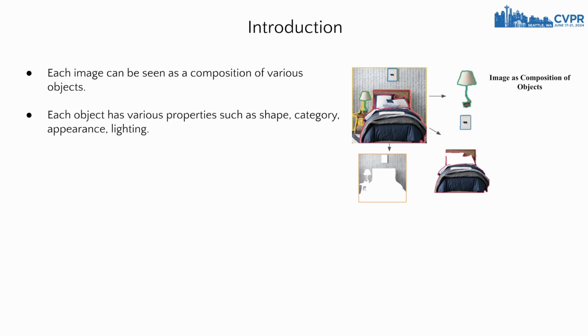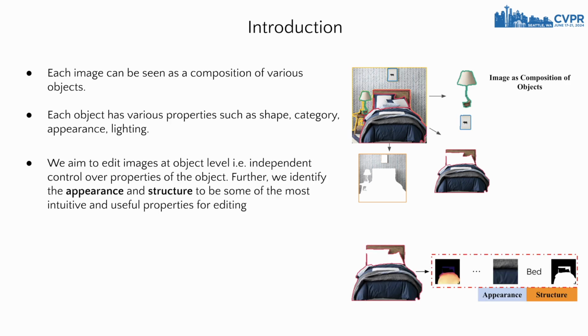Pair diffusion is motivated from the observation that images can be seen as composition of various objects. Further, each object can be defined using various properties such as shape, category, appearance, and lighting. Having this observation, we aim to have control over properties of each object individually and enable object-level editing. We further identified that structure and appearance are some of the most intuitive and useful properties for editing, and hence we focus on controlling them.